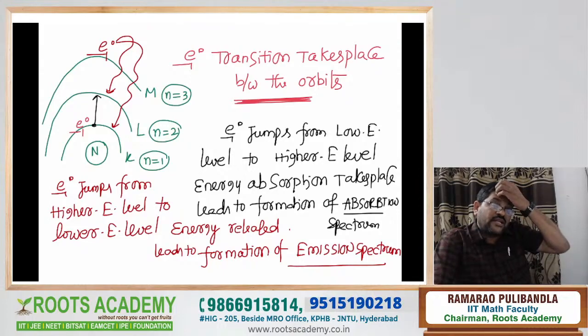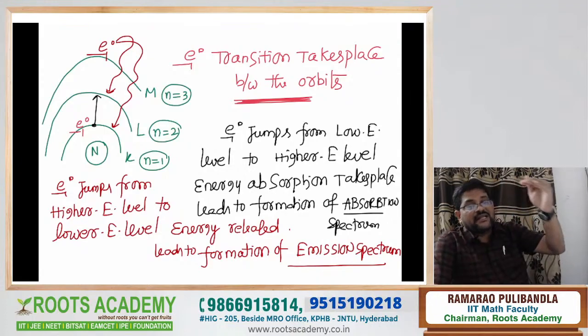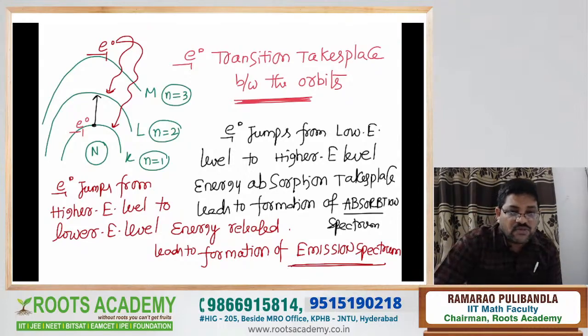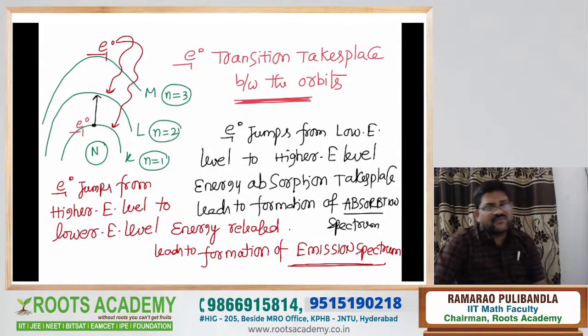Simple logic. How do you get the absorption spectrum? Electron jumping from low energy level to high energy level. Energy absorption takes place, which leads to the formation of absorption spectrum. Now, the electrons present in the high energy level come to the low energy levels, so the excess energy is liberated in the form of heat. That liberated heat forms the emission spectrum. So these are the important postulates of Bohr's atomic model. It's very easy.